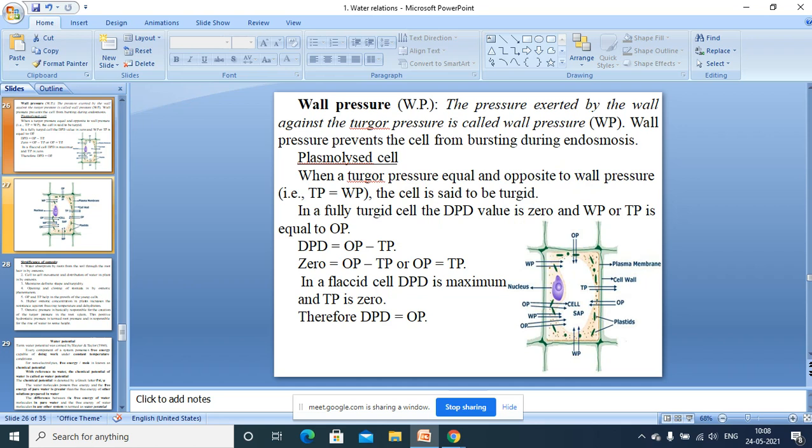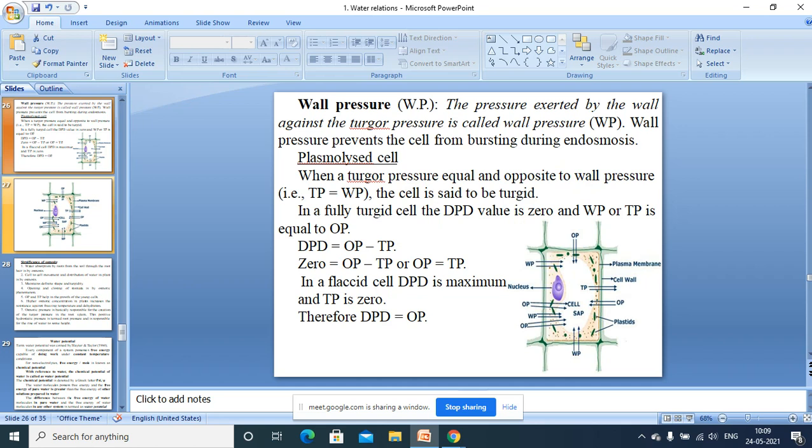So now coming to this, I told you how the DPD value is expressed. DPD value is expressed by comparing the solution to its solvent. That is the DPD value. How does osmotic pressure value operate in a solution?